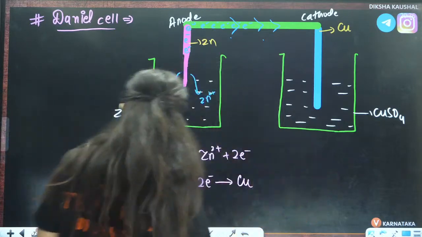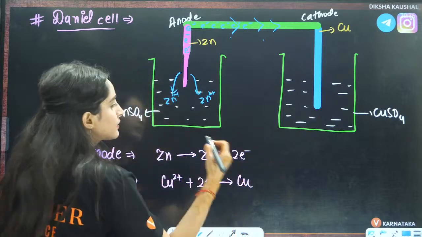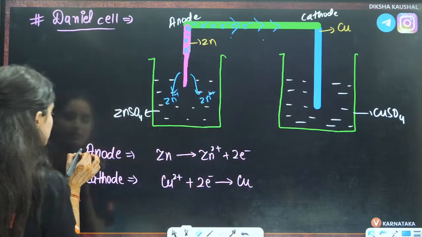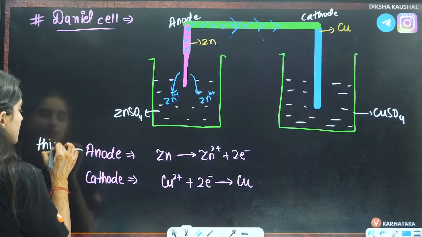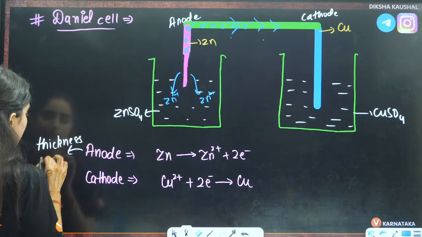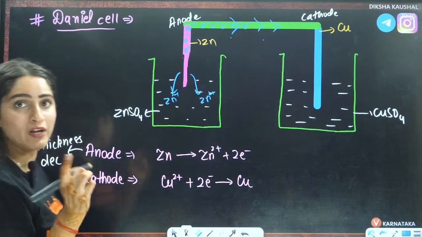So can I see the thickness of anode? The thickness of anode decreases. Thickness of anode will decrease.